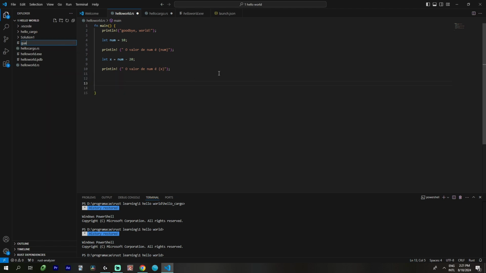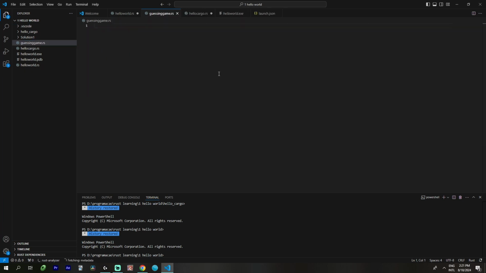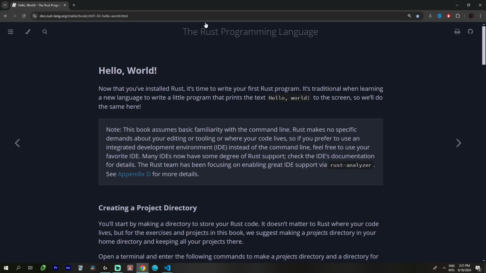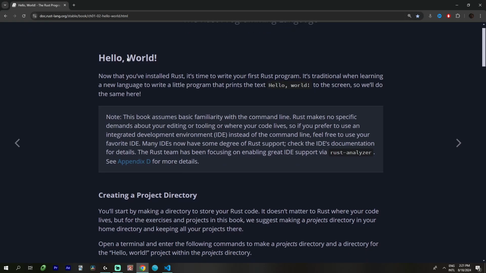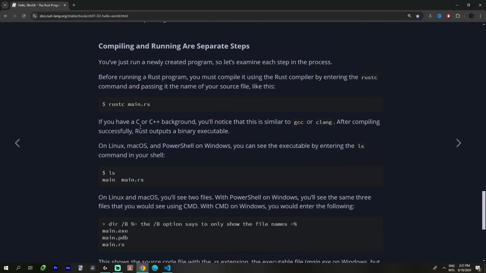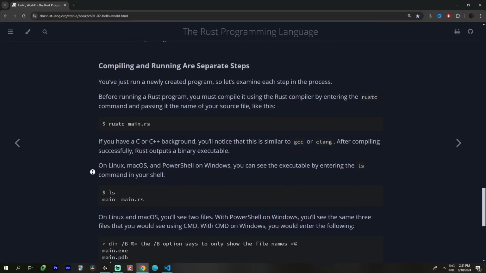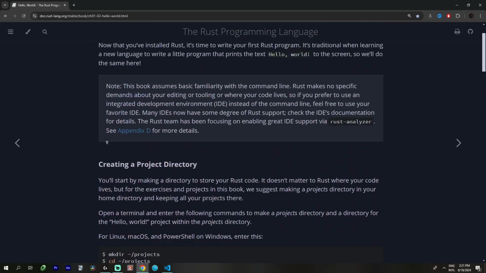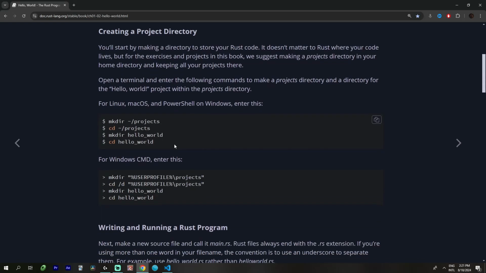This is gonna be guessing_game.rs. RS is from Rust. And I'm following the book from Rust. This is a very known book, but it's not actually a book. And yeah, I need to remember some basic stuff, so let's do the hello world again.